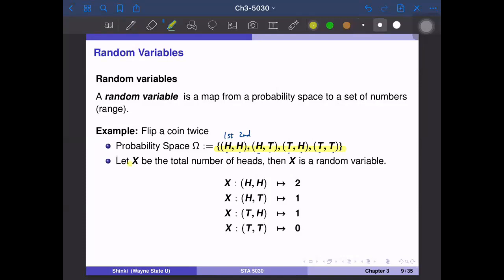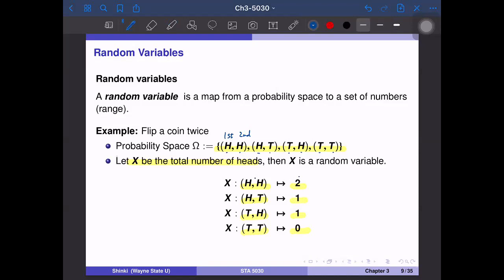So we denote this as X. Then if the result is HH, the total number of heads is 2. HT, 1, TH, 1, TT, 0. So basically, X connects each individual output to some number. So this is called a random variable.